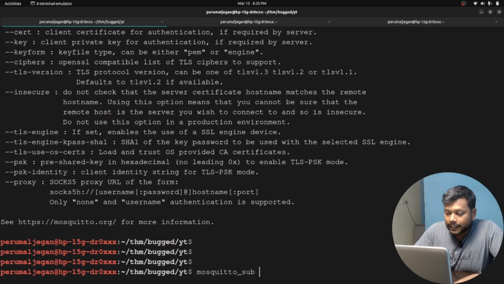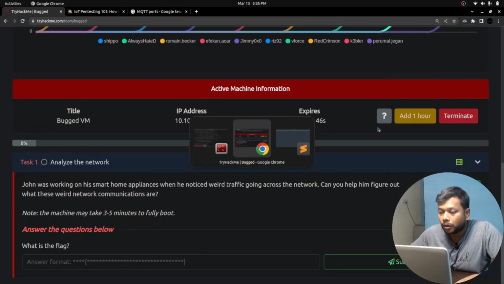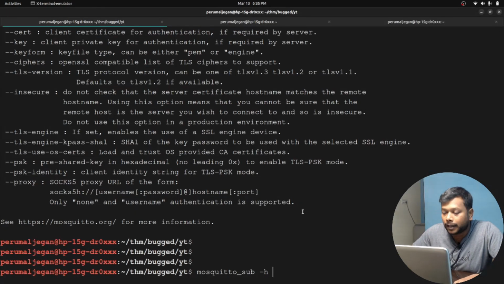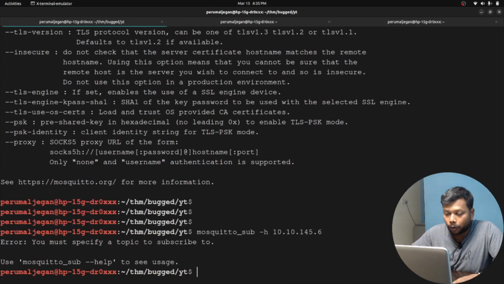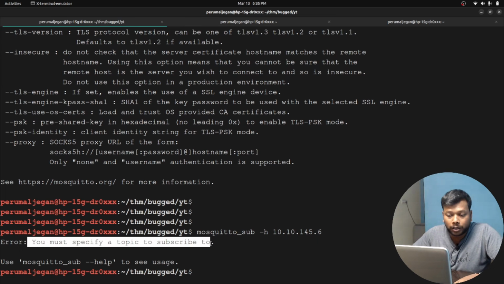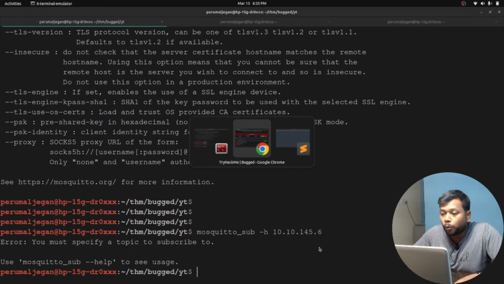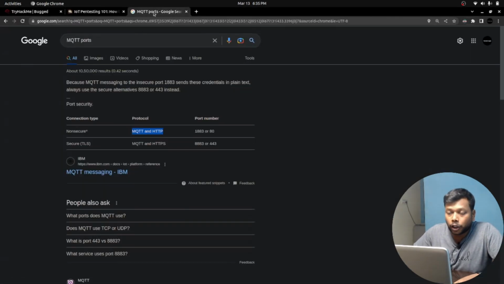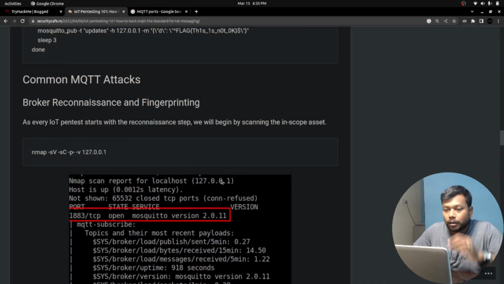Mosquito sub -h, I'm getting the IP address of that MQTT broker, and I am mentioning the -t. I don't know what it is, but before that, let me give this command alone. It is actually giving the error: you must specify a topic to subscribe to. Well, I'll let you know what the topic is if you don't know what to mention.